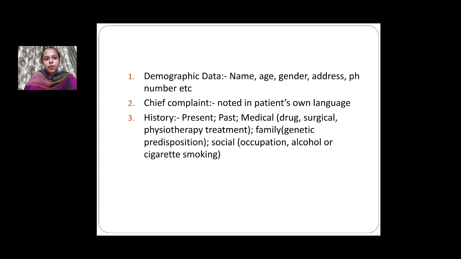For the family history, it is very important because we will come to know any genetic predisposition. For example, if the patient is hypertensive or diabetic, and these things are prevailing in his family also, they are very important. Next, social history. In this, we must know the patient's occupation. Is he doing some sedentary activity, or some strenuous activity, and whether the patient is consuming alcohol occasionally, or he's a chain smoker, or something of that sort, we have to note down in detail.